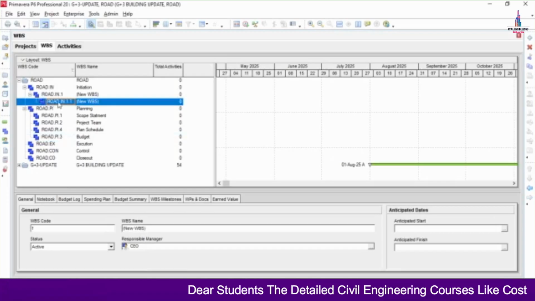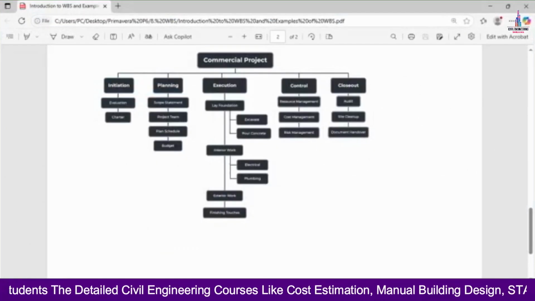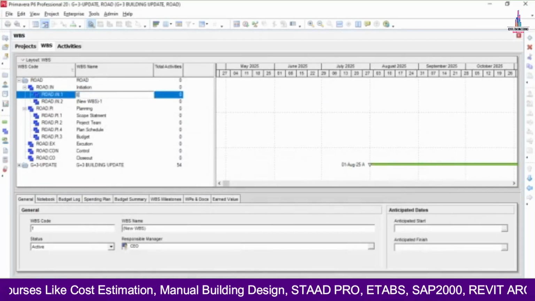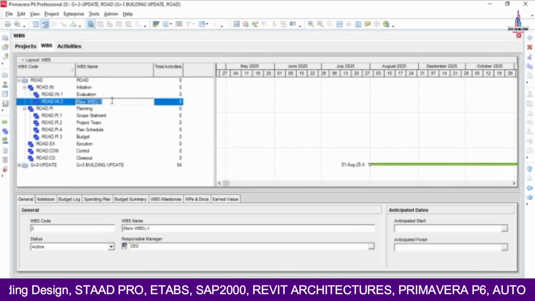So again we have 2 categories in the initiation also. So we will move this to the left hand side. So in the initiation we have evaluation and charter. Evaluation we will add, evaluation and charter.